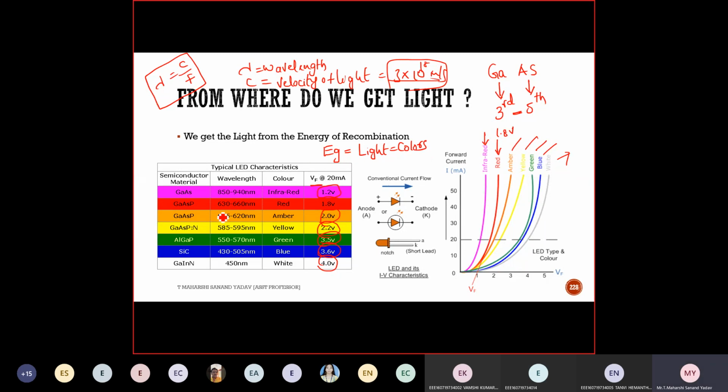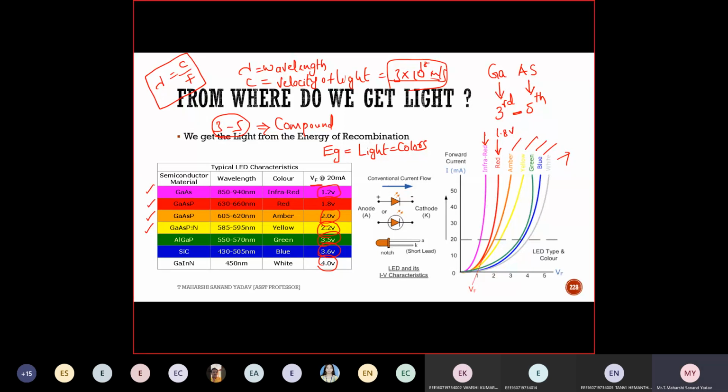Clear with this? And check the material that I'm using. Gallium arsenide. This is gallium arsenide phosphide, or else gallium arsenide nitride. So simply they are nothing but third and fifth group, which are compound grouped. Compound grouping. Clear with this concept? Everything is the same. The simple concept is falling from conduction band to valence band. And again, I'm covering the depletion region with a dome. These are two extra points that you need to add. And energy band gap also matters here.